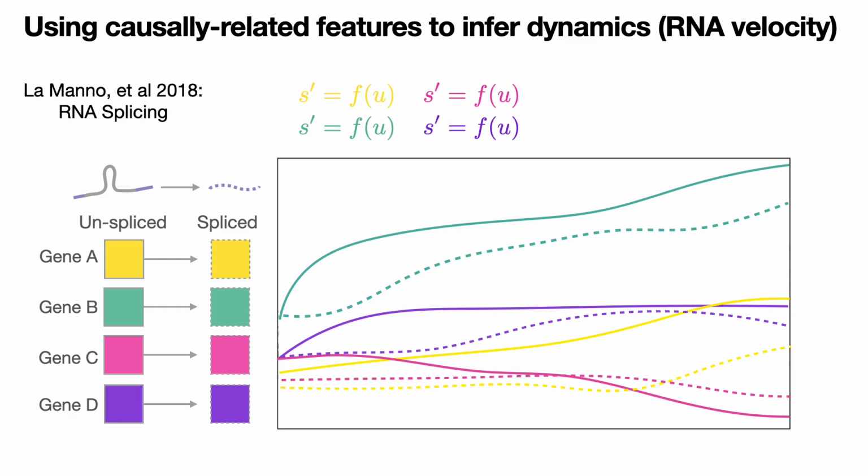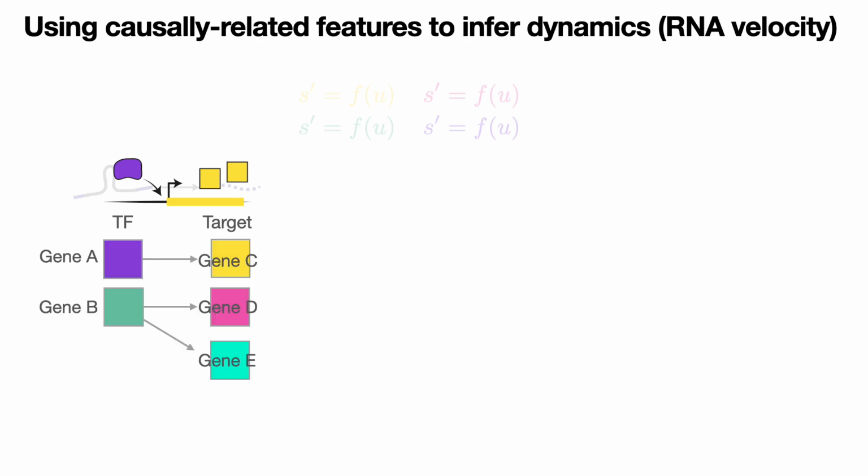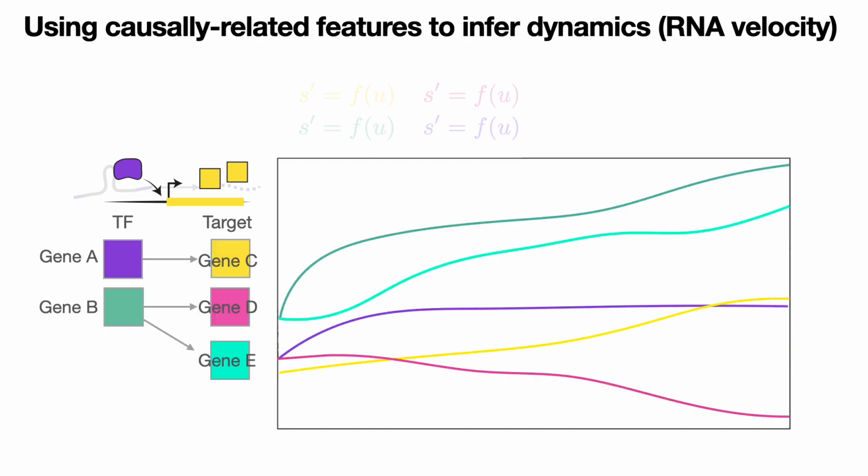For one, splicing is very difficult to detect in 3' biased single-cell RNA-seq data, and some processes don't seem to be driven by genes which are dynamically spliced in the first place. And so our simple idea to solve some of these issues is just to replace this model with a different notion of causality, in this case, which transcription factors, or TFs, causally influence the rate of expression of some of their downstream target genes, also imposing similar causal relationships and corresponding dynamics.